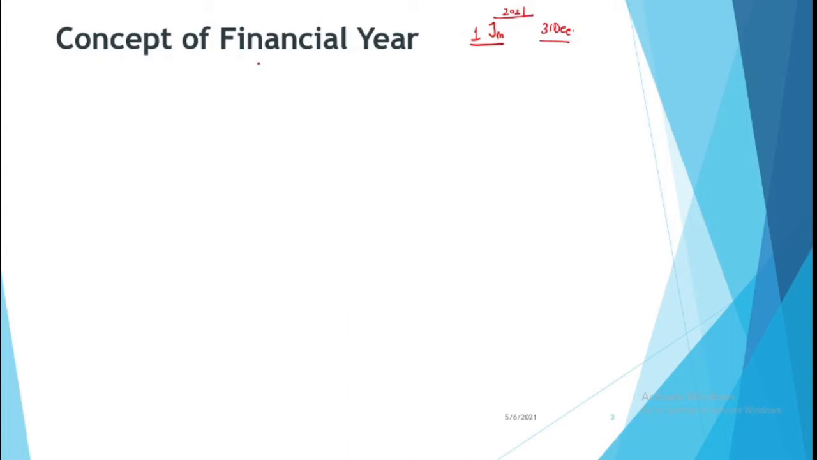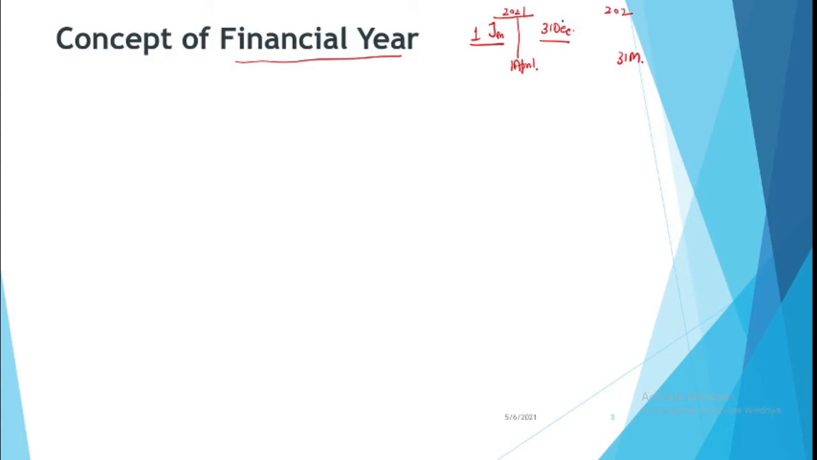But our financial year, that is the year according to which the businesses work, according to which the economies work, and they have their budgets and they have their different laws and other compliances, etc. These are based on financial year. Now what is a financial year? A financial year is a period of 12 months starting from 1st April of a particular year and ending on 31st March of the next year.